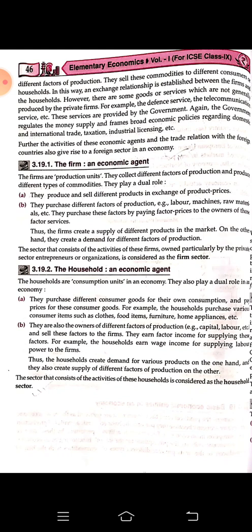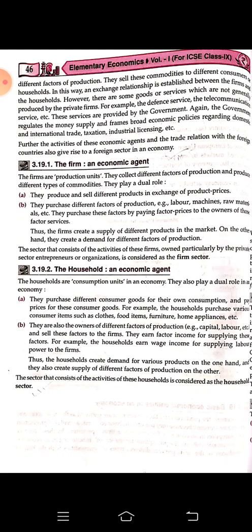Next we are coming to the household. The households are the consumers. They are not producing, they are consuming. They have two different kinds of role. They purchase different consumer goods for their own consumption and pay a price for these consumer goods. This means whatever the farm is making and selling, the household is buying. They are just consuming it, using it.